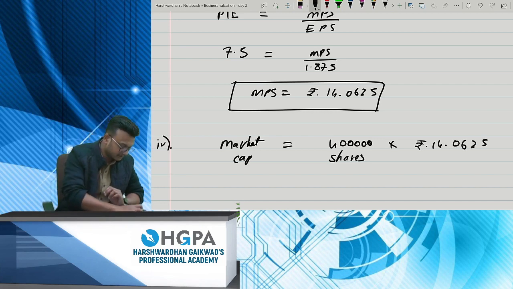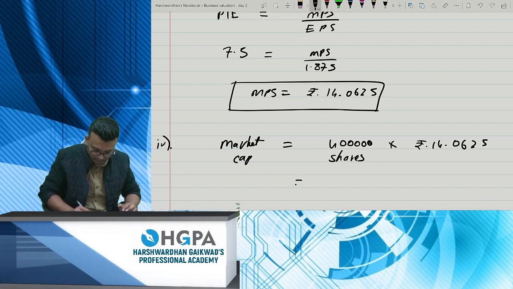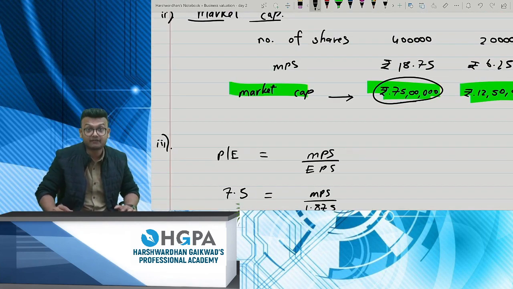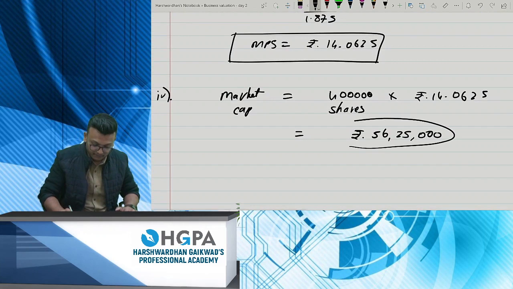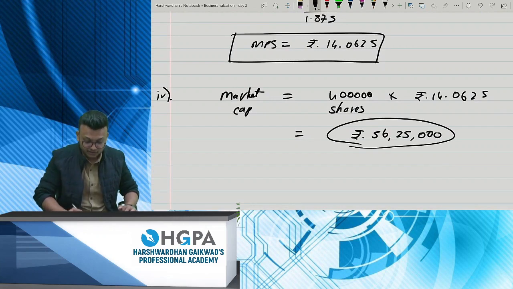How much is the answer? The value is reducing. It is 56 lakh 25,000, whereas here you had 75 lakhs. Now it is only 56 lakh 25,000 because of the change in your PE ratio.